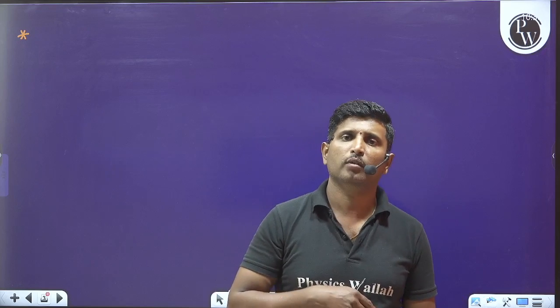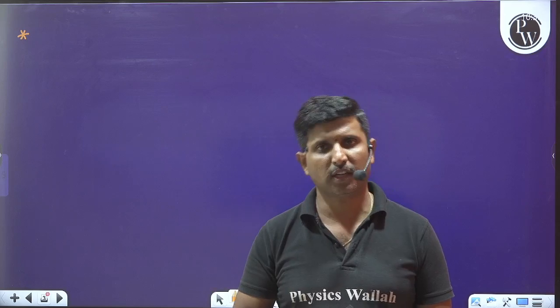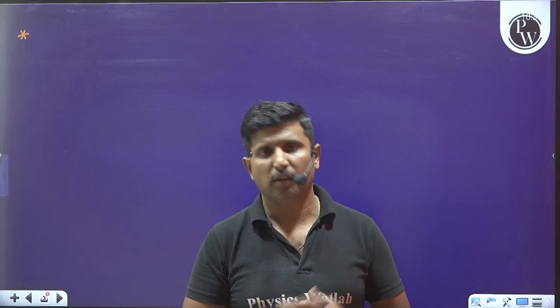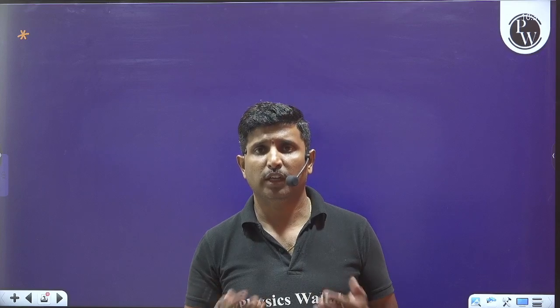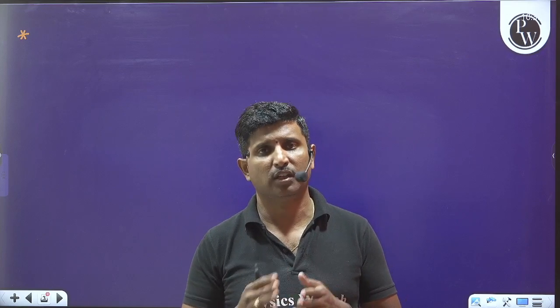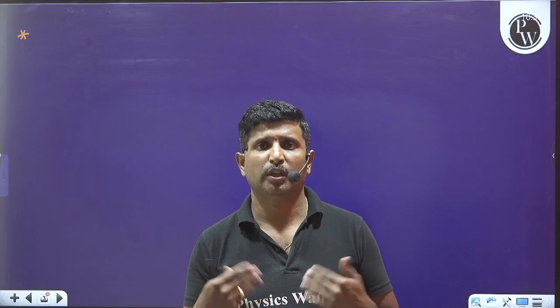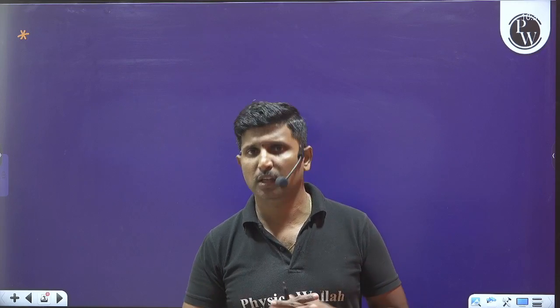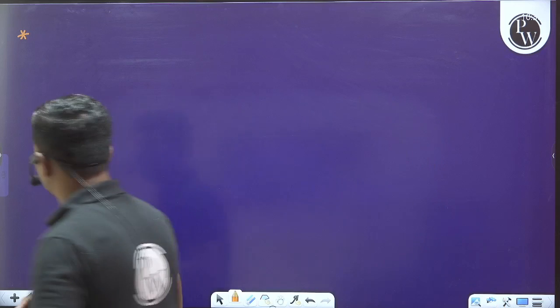Later we will go with the capacitor, the combination of capacitors, the energy stored in the capacitor, how to find the common potential, how to find the individual potential difference across each capacitor in series combination, and the charges stored in individual capacitors in a parallel combination, all those things. Let us learn in detail one by one.